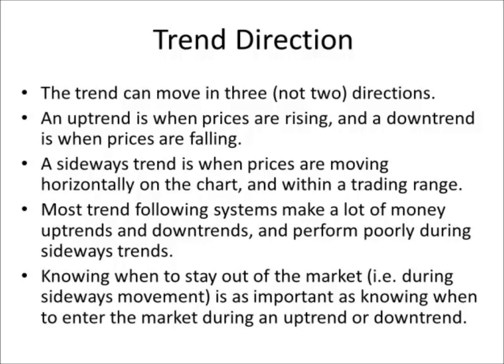Now, sideways trending is very important because if we look at most trend following systems, Dow Theory is an example of this, they tend to do very well during uptrends and downtrends. So they're good at identifying when an uptrend is taking place and taking advantage of it. The same with a downtrend. However, they perform quite poorly during sideways trends. Right? So if a price is going up and then our trading system identifies the start of an uptrend, if it's actually a sideways trend, then the price will just come back down after that. So we'll keep getting what is known as whipsaw, right? So trend following systems tend to do poorly during sideways trends.